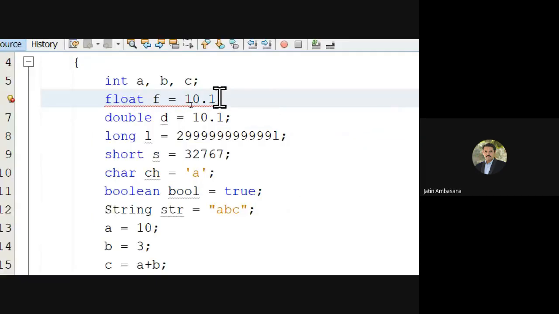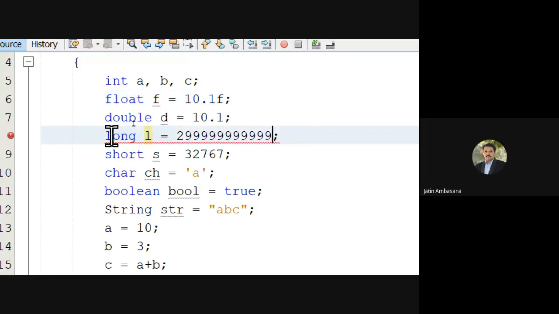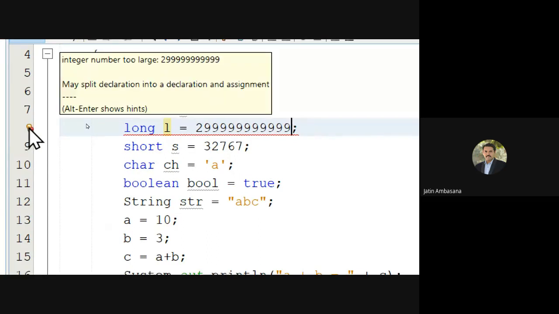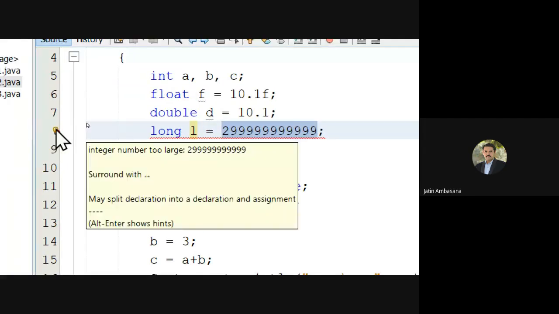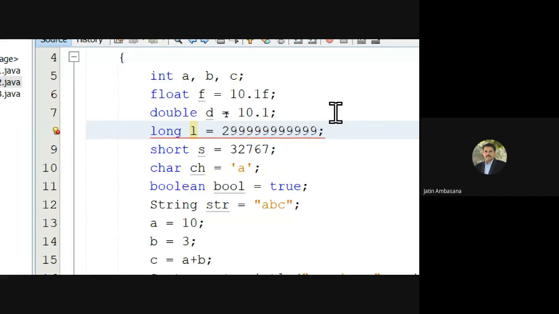This 10.1 is a double literal, so it cannot be assigned to float. It gives us an error, so I have to attach F to it. Similarly, for this long, I'm writing 299999 and it gives me an error. What is the error? Integer number too large. This is not the range that an integer can cover. So here we have to attach L to it. As soon as we attach L, this number becomes a long number and you can assign it to a long variable.